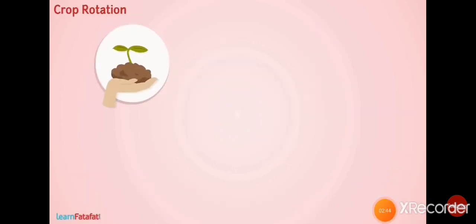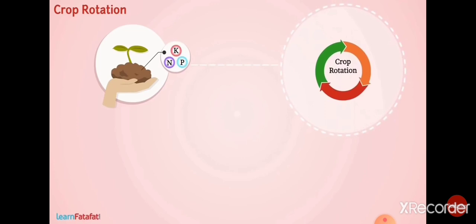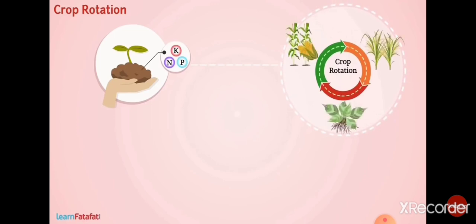Crop rotation. There is yet another very efficient way to enrich soil with nutrients. It is by crop rotation. Growing different crops alternately one after another in the same land is called crop rotation.